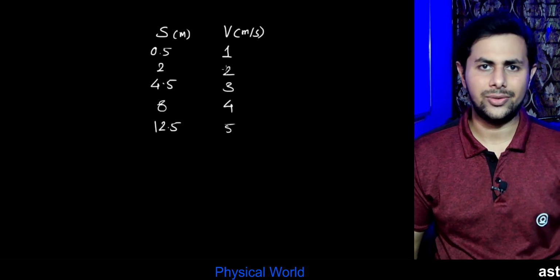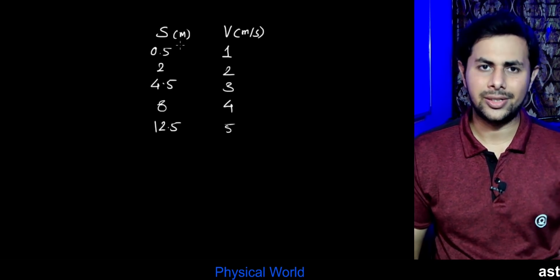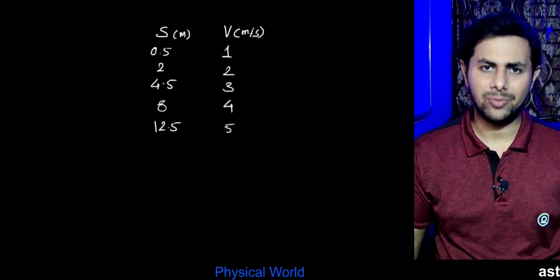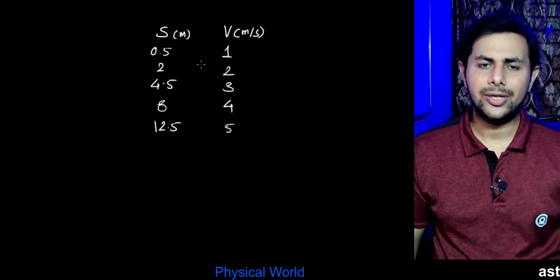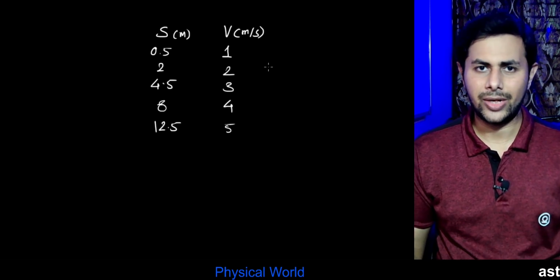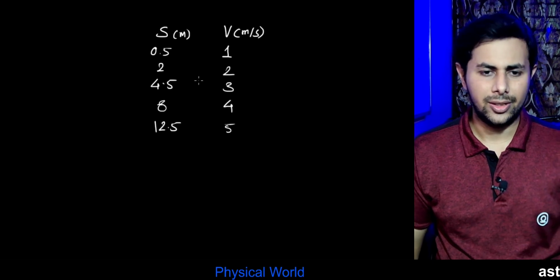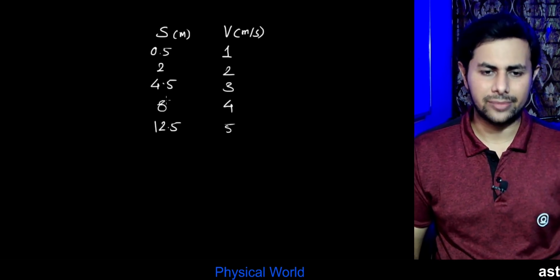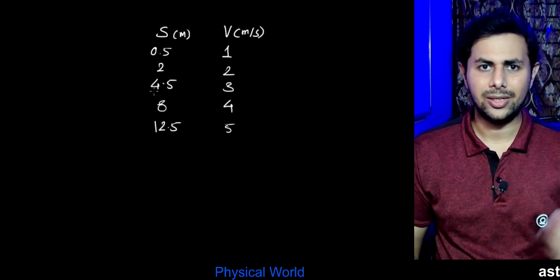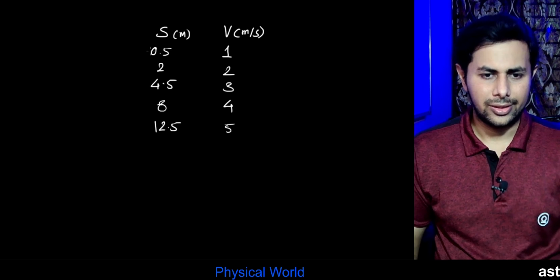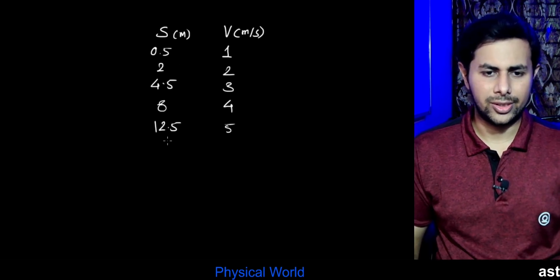Now let's look at this data and try to find a mathematical model, or the relation between the displacement and the speed of the ball at the bottom. Apparently there seems to be no connection between these displacement values and the speed. But if I take a factor of half common from all the values of displacement, a relation will become clear. So let's take half common from all these values.